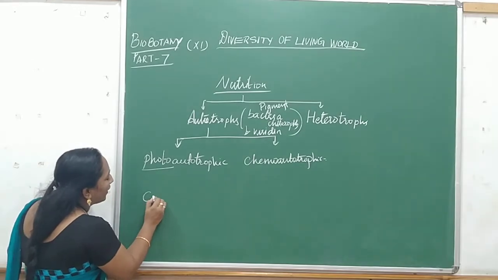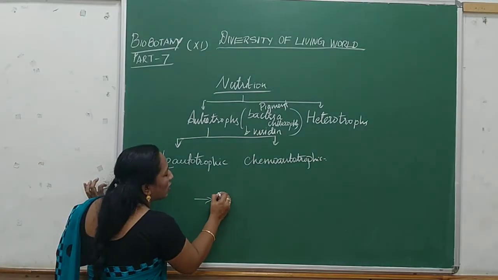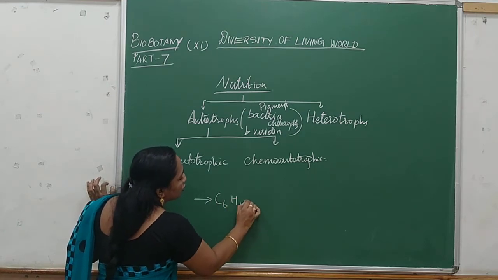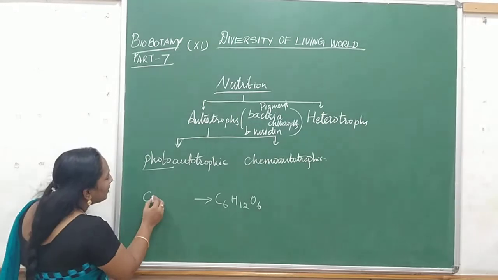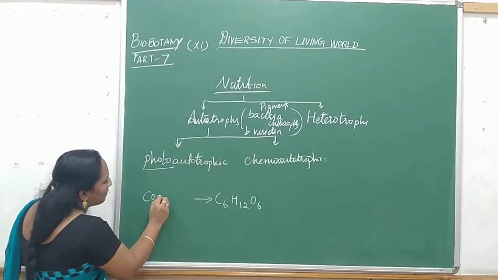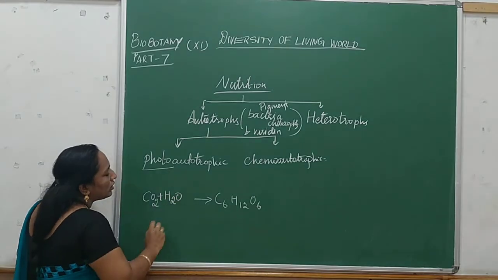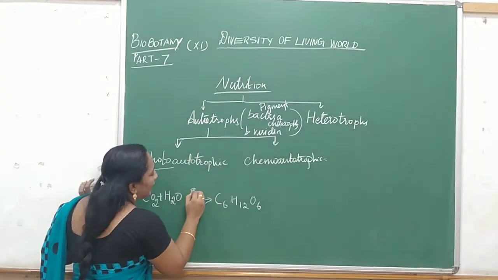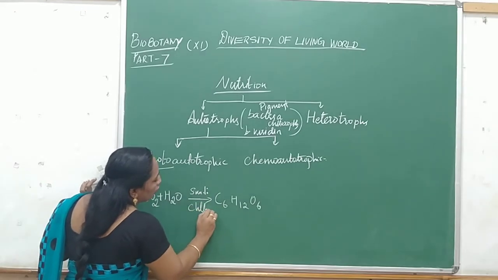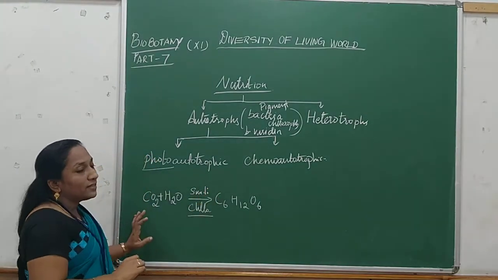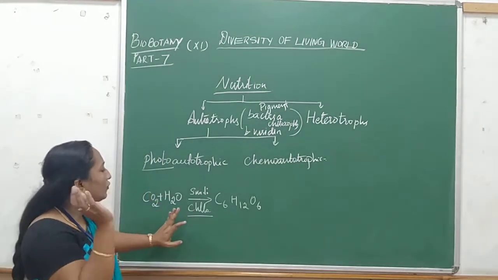The plant prepares food material, producing the carbohydrate C6H12O6. For that it needs carbon dioxide plus water molecules, along with sunlight and chlorophyll.